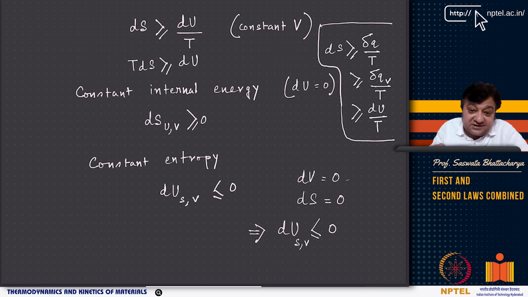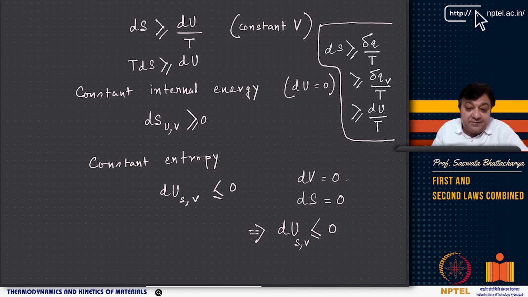We are focusing on the system here, right? Another is the constant entropy process. Constant entropy means the entropy is kept fixed, volume is kept fixed, then dU has to be either equal to 0 or less than 0, right?